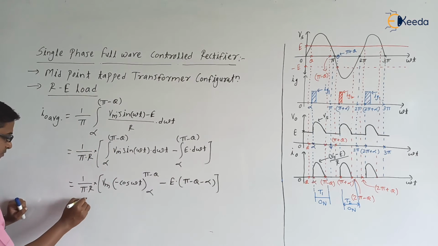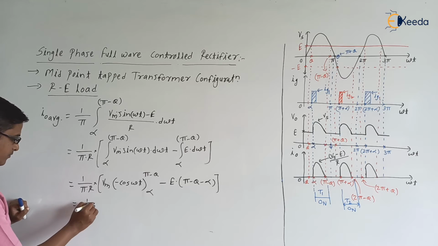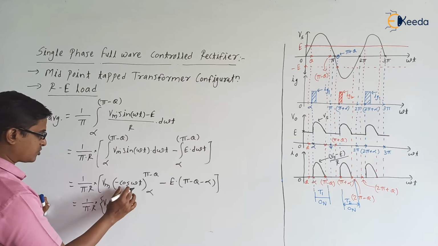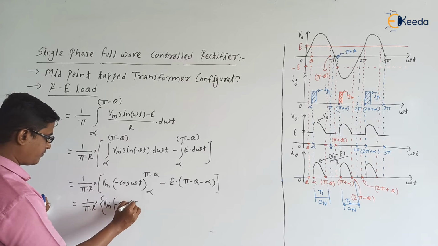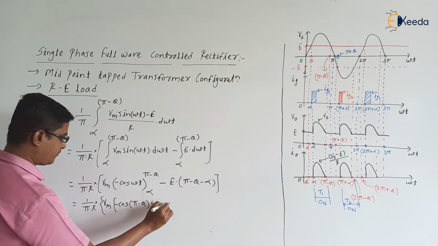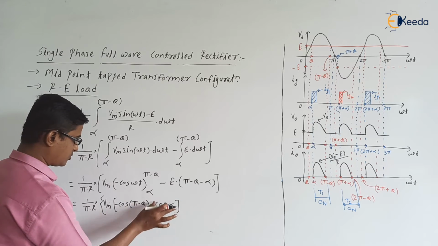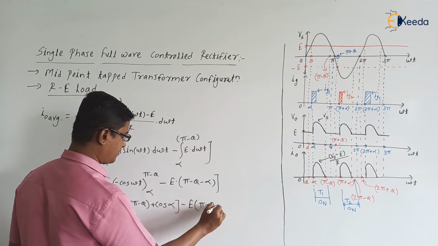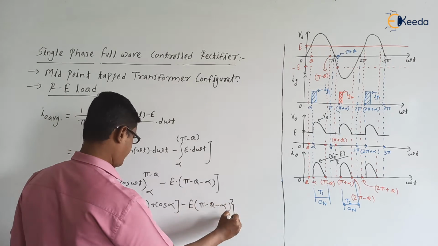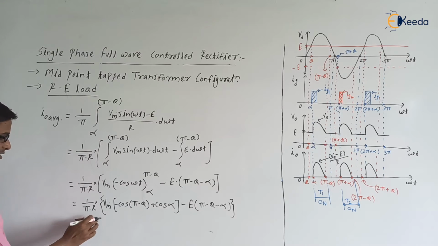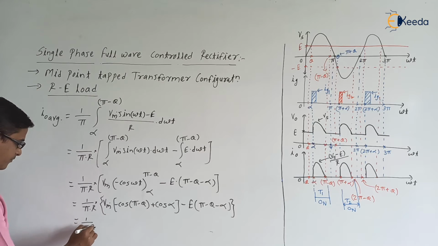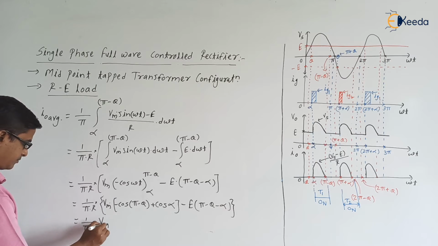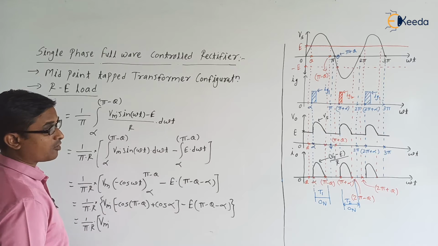Okay, so this can be simplified as 1 by pi into R into Vm into minus cos of pi minus theta plus cos alpha, minus E into pi minus theta minus alpha. Next we can simplify it as 1 by pi R into Vm into, what is the cos of pi minus theta?